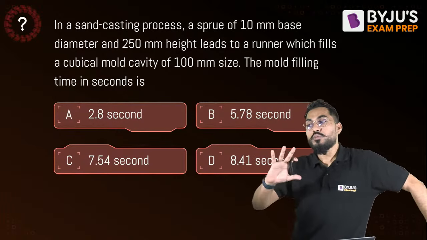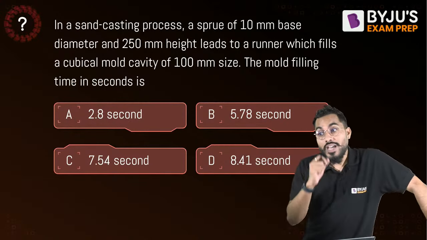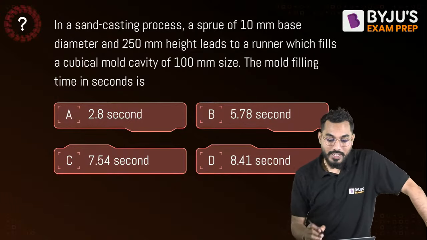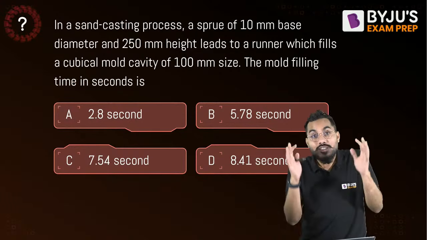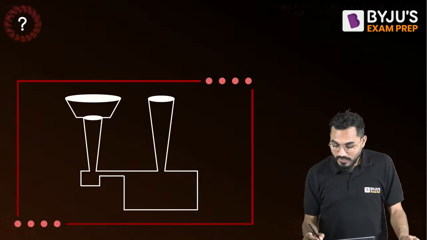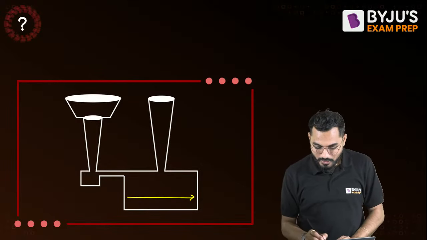So in the sand casting process, the bottom of the sprue has a 10 millimeter base. That is the diameter. We have to calculate the cross-section area of the bottom of the sprue. It has a height of 250 mm and leads to a cubical cavity. There is a cube cavity of size 100 mm. So everything is given there.